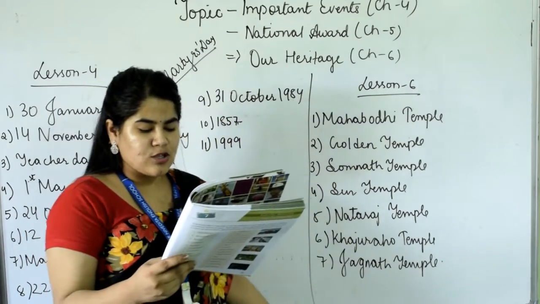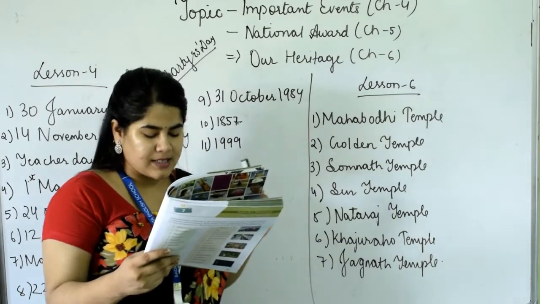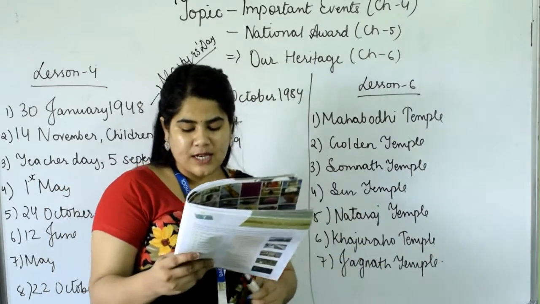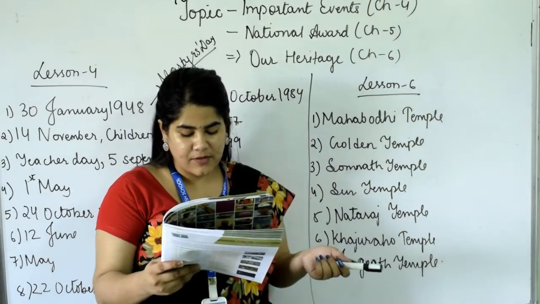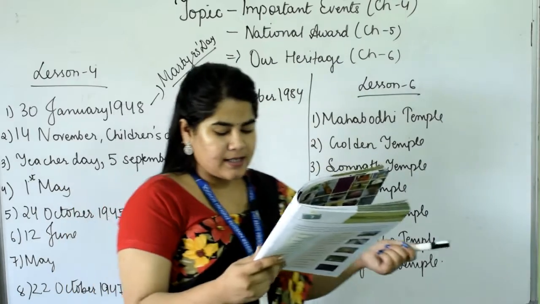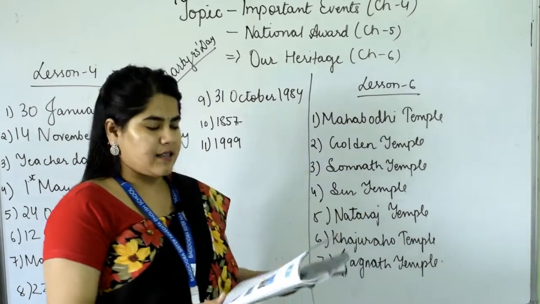And the last one, this 12th century temple in Puri is one of the famous religious centers of India. The name of the temple means Lord of the World in Sanskrit. The most important annual festival associated with it is the Rath Yatra. Okay, and the answer is Jagannath Temple.